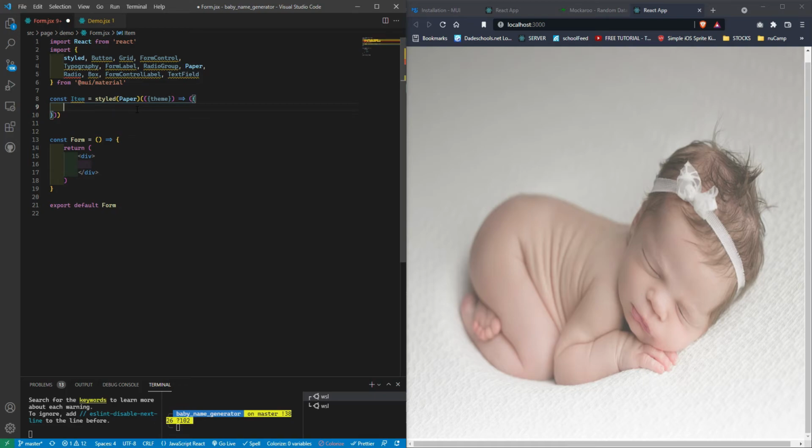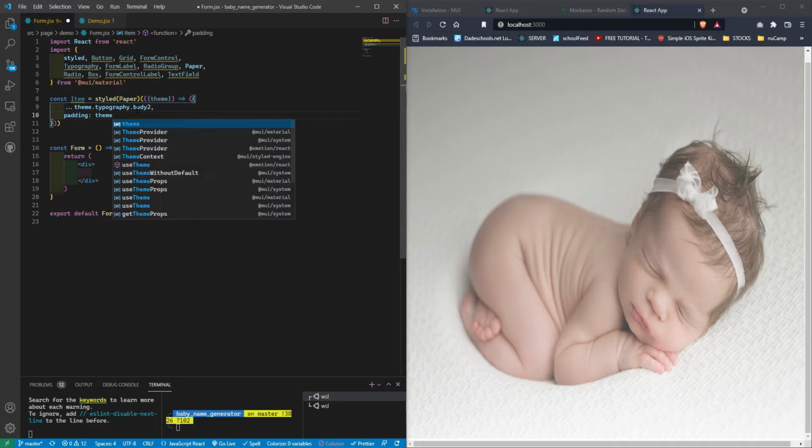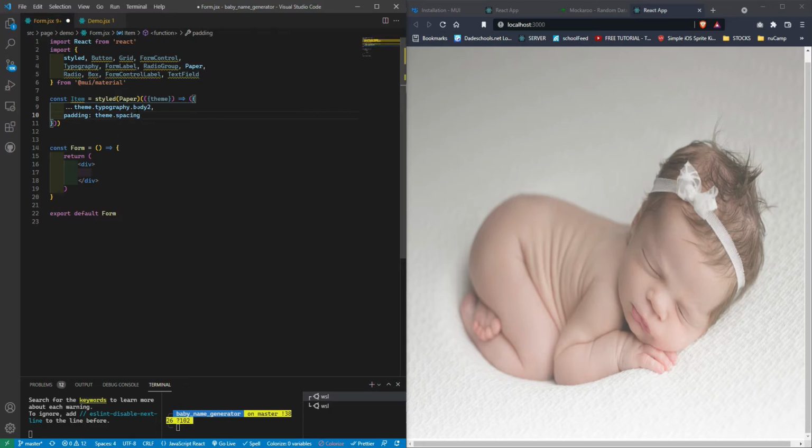And for my item element, I'm going to give it theme, typography, body2, padding, theme. I'm gonna give it a spacing of 2.